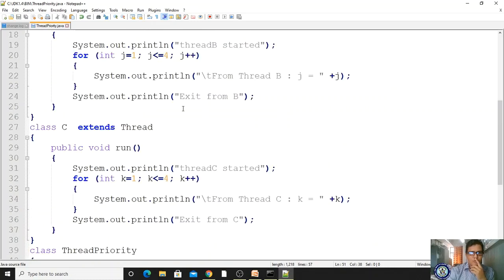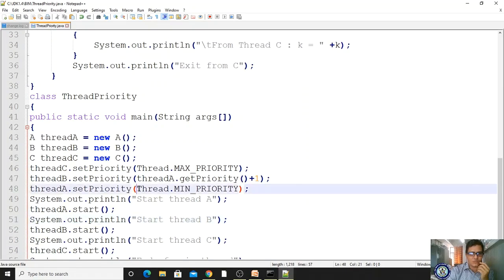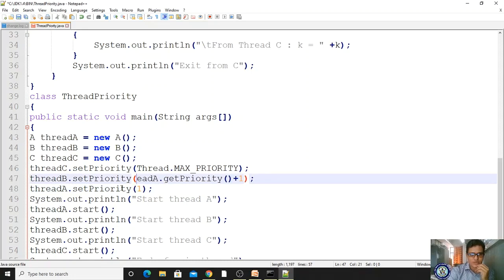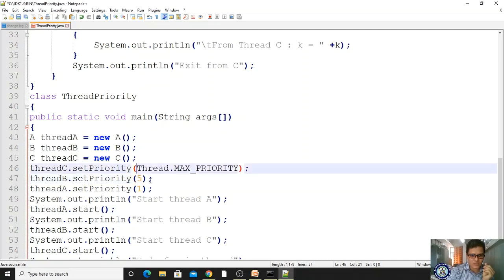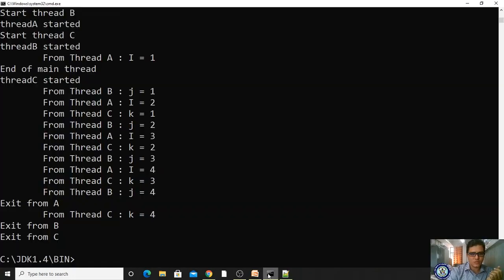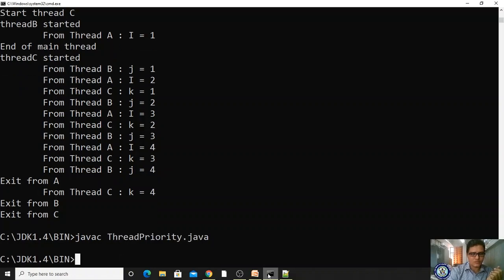Okay, let me modify this program with values. The minimum priority value is 1; here I can directly set 5, right? Instead of this I'm doing 5, and here I'm setting 10. Let me check what will happen. So I'm saving, compiling once again, and after compiling I'm running.